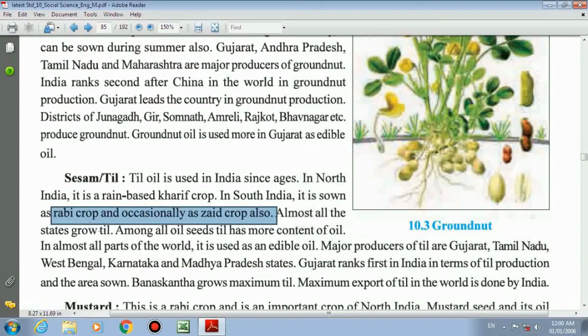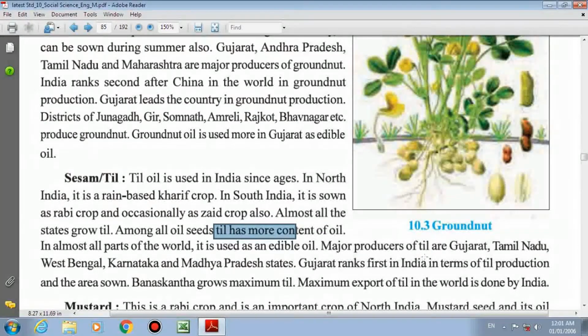Almost all the states grow till. Among all oil seeds, underline, till has more content of oil. In till, you will get more quantity of oil. In almost all parts of the world, it is used as an edible oil. Again, it is information you have to remember.